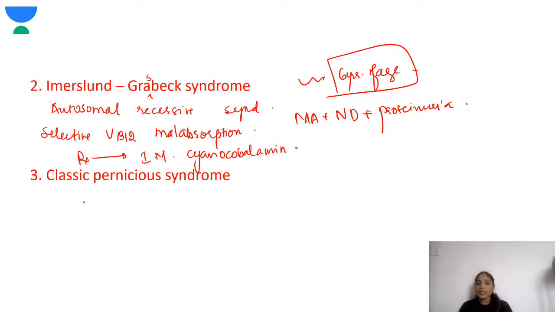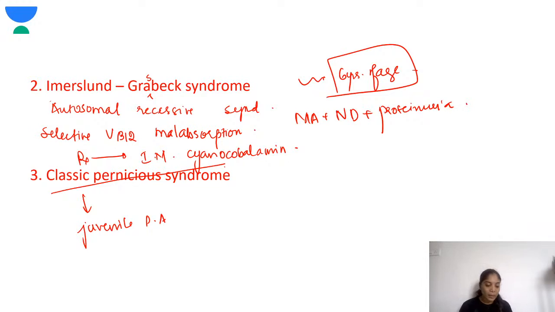Fine. So next is classic pernicious anemia. Classic pernicious anemia is more seen in adults. It is very rare in young children, but it could be present in adolescents. That is called juvenile pernicious anemia when it is present in adolescents.